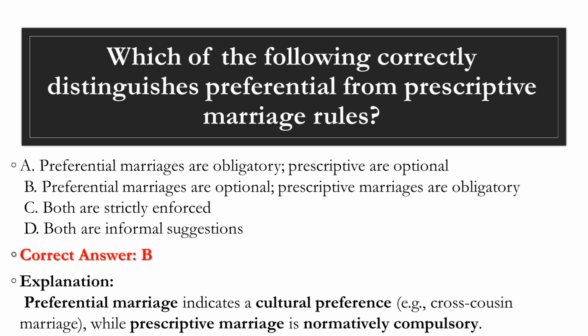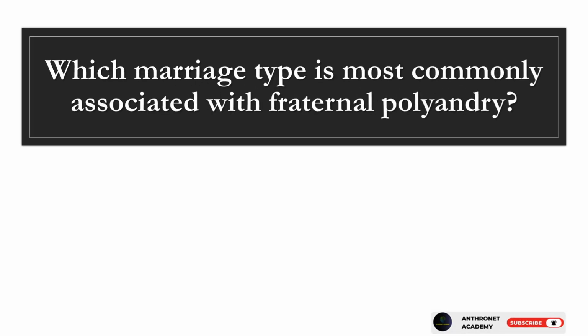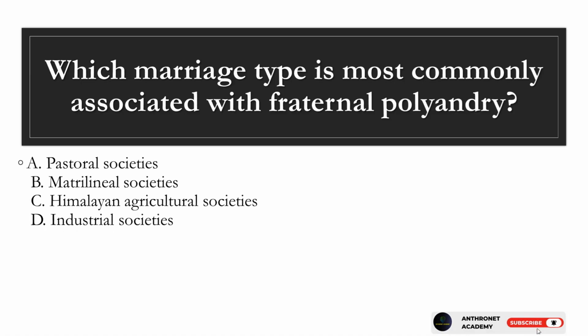Preferential marriage indicates a cultural preference, e.g., cross-cousin marriage, while prescriptive marriage is normatively compulsory. Question 14. Which marriage type is most commonly associated with fraternal polyandry? A. Pastoral societies. B. Matrilineal societies.